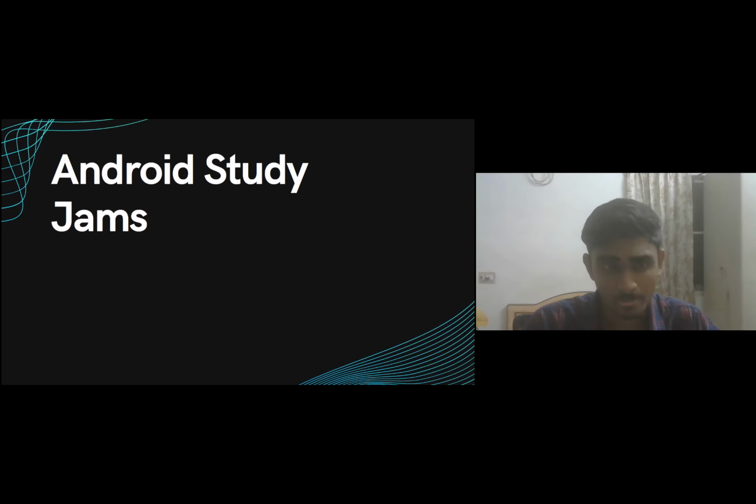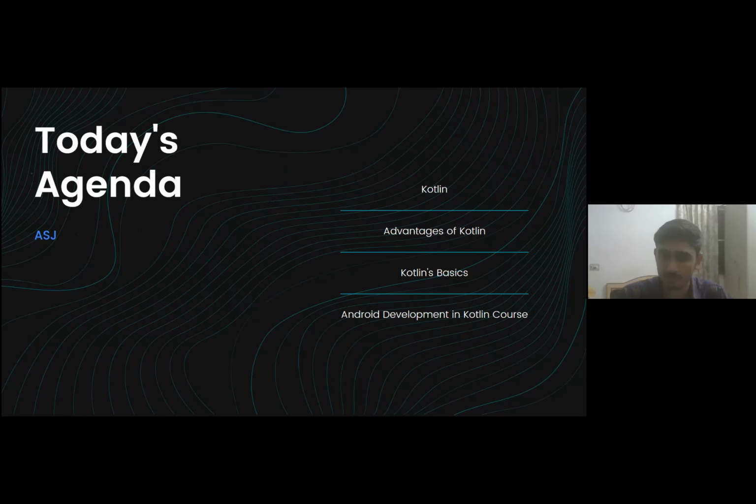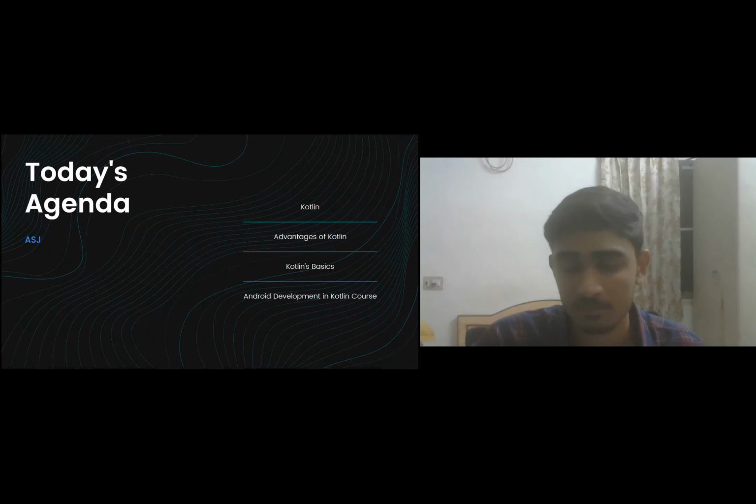Today we will be covering these topics. The first one is the importance of Kotlin, why we use Kotlin today and its advantages. I'll be sharing the basic syntax and basic stuff that you need to work with Kotlin. And the third thing is, I will also share the Android development in Kotlin course, which is a course provided by Google, which will help to boost your career. So let me get into today's session.